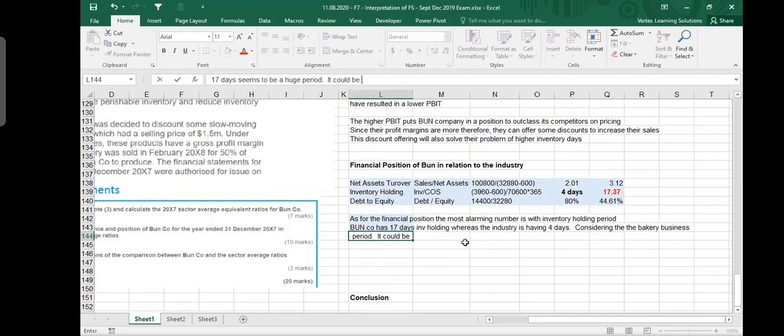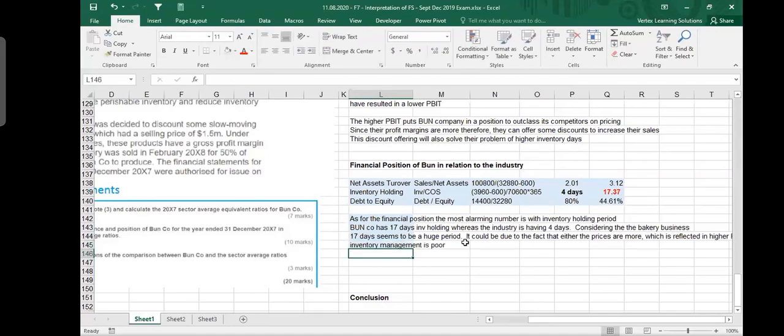It could be due to the fact that either the prices are higher, which is reflected in higher PBIT, or the inventory management is poor. I'm using the word poor specifically because it is poor. I cannot call it just not good. If I am the manager, I would call it poor. Why do you keep the bakery products for 17 days?